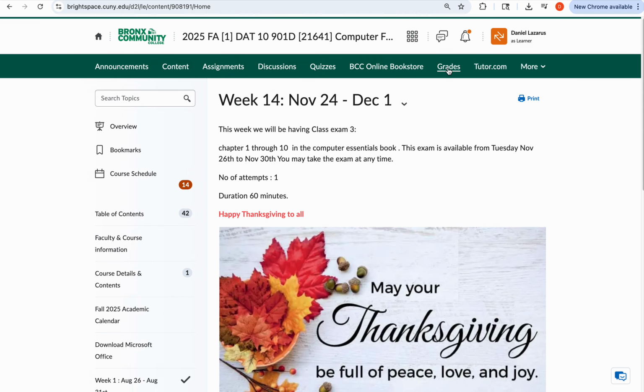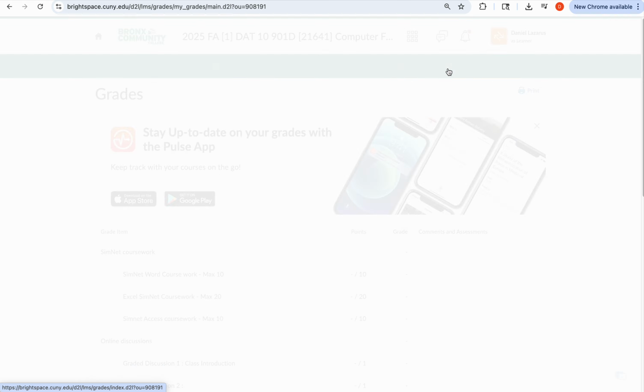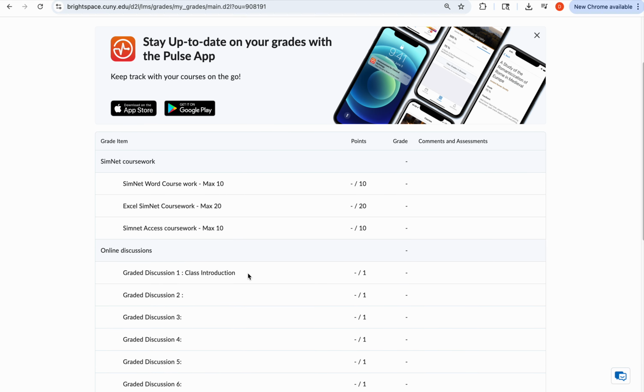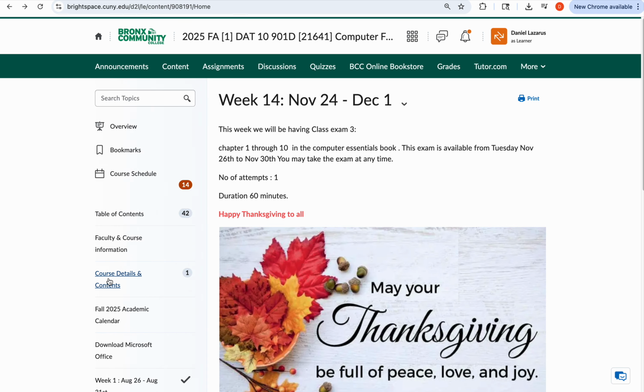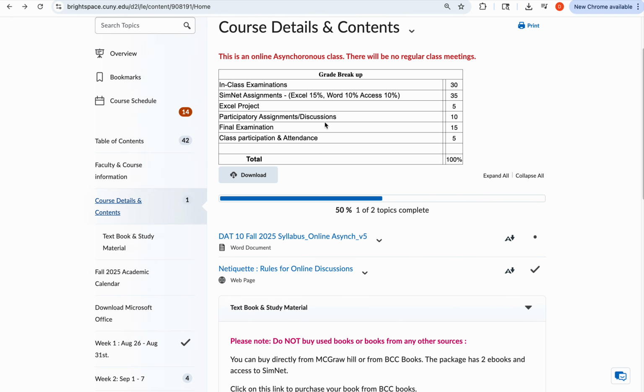By the way, all your grades are up to date. Just letting you know, including your access. So if you do click on your grades, you will be seeing SimNet, which is out of 40%. If you want to see the rubrics, how you're being graded, what are the assessments, I'd like you to take a look at the course details. It gives you all the details here. So in-class exams are 30. So you have one more exam left this week. So we have completed 20% out of the 30 here.